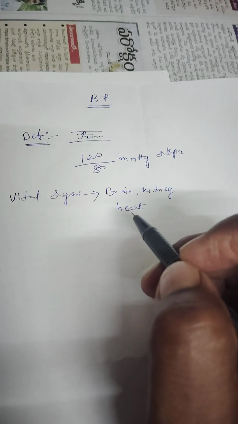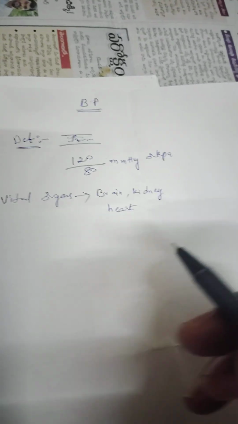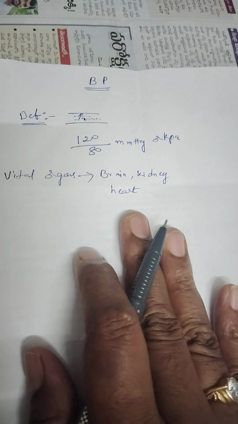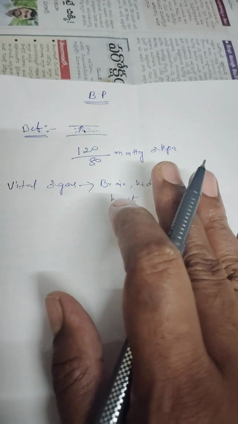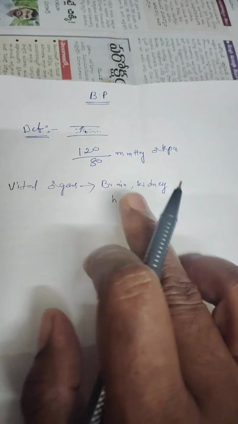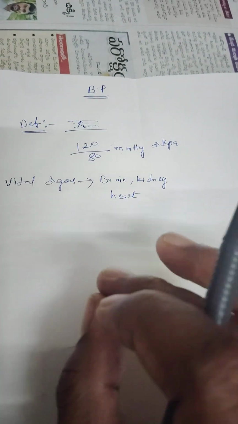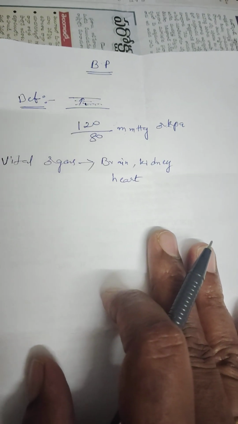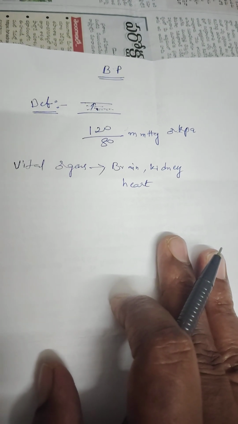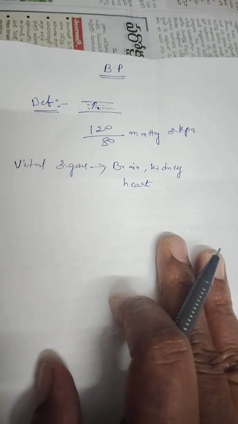So neither too fast nor too slow. It should be adequate, a suitable speed so that it can reach these important organs and supply the blood, the energy and the oxygen. So that is the reason maintaining normal blood pressure is important.